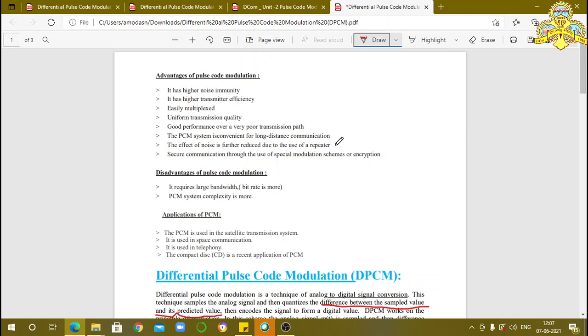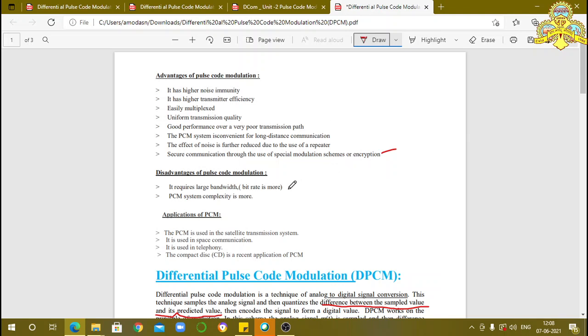This means the noise is less and the output is good, and security is more by using a separate encryption or encoding circuit. Encryption is nothing but an encoder circuit. By using a separate encoder circuit, we can have more security. So security is more in the PCM system. These are the advantages of pulse code modulation.